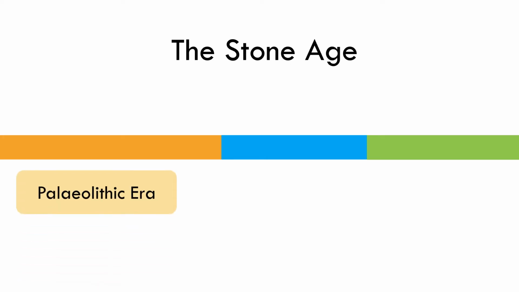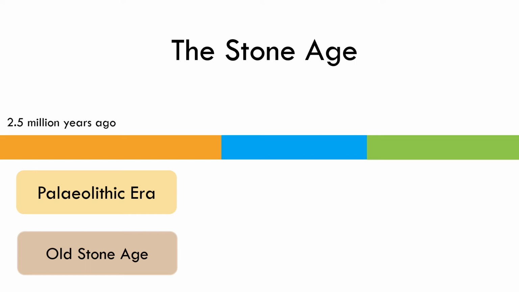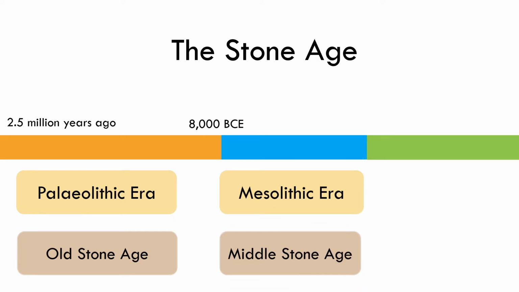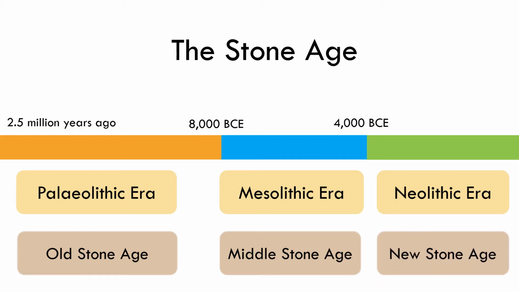First, the Paleolithic Era, also known as the Old Stone Age. This began around 2.5 million years ago and ended around 8000 BCE. Next, the Mesolithic Era, also known as the Middle Stone Age. This began around 8000 BCE and ended around 4000 BCE. Finally, the Neolithic Era, also known as the New Stone Age. This began around 4000 BCE and ended around 2200 BCE.